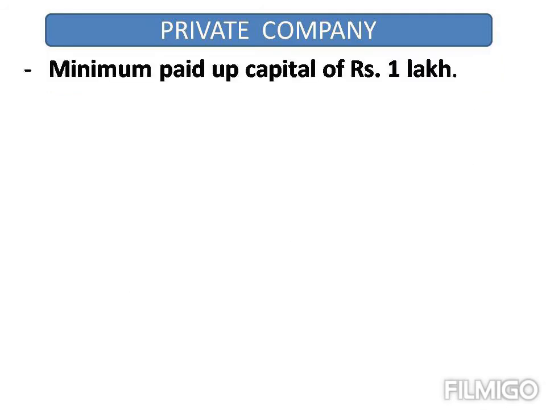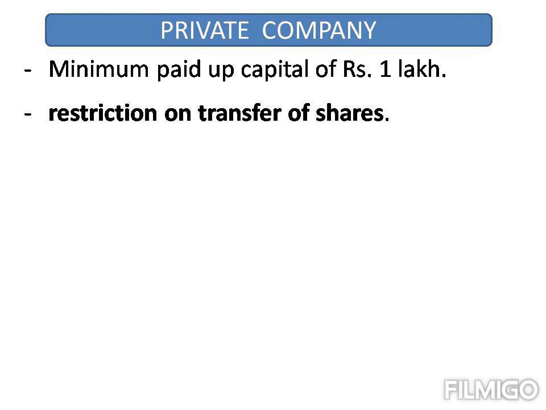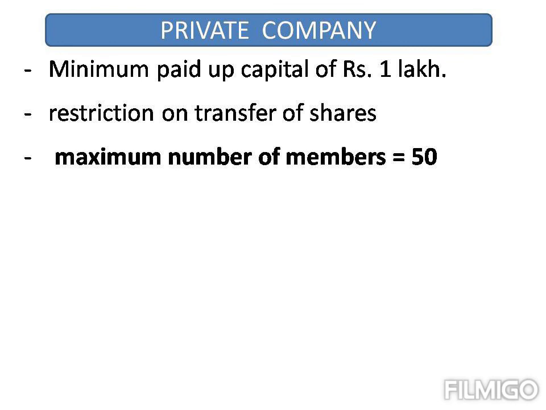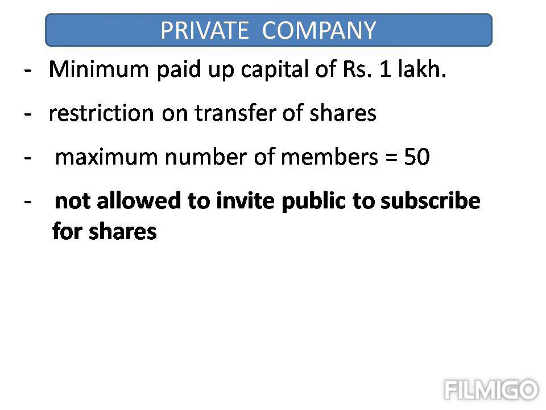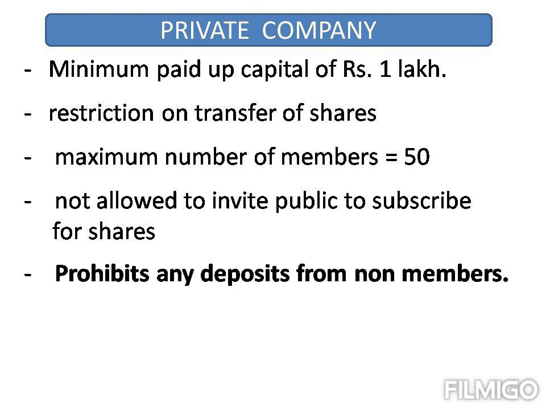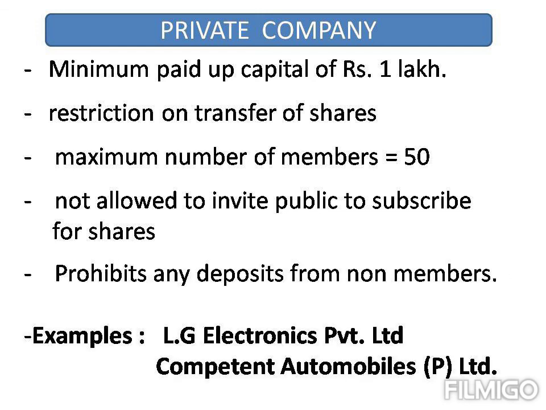Private company. In a private company, the minimum paid up capital is rupees 1 lakh. The members are restricted to transfer their shares. The maximum number of members will be 50. The company is not allowed to invite the public to subscribe or buy the shares. At the same time, they are not allowed to collect any money from non-members. Examples of private companies in India are LG Electronics Private Limited and Competent Automobiles Private Limited.